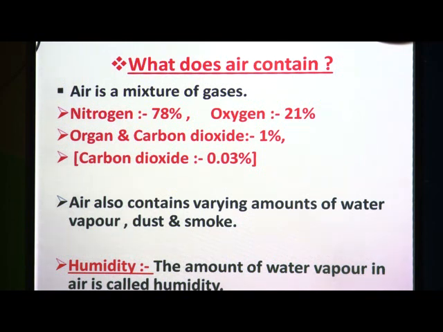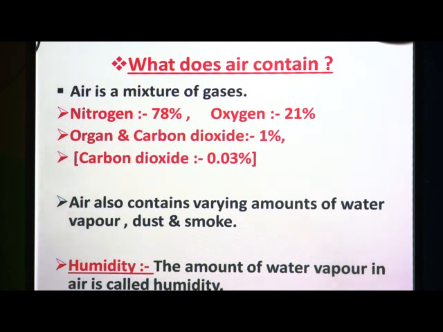And that water vapor in the air comes from the evaporation of water in oceans. As we know in the process of evaporation, due to the heat of the sun, water on the earth's surface or water in the oceans starts to evaporate, and that water vapor goes up in the sky, and there it forms the clouds.